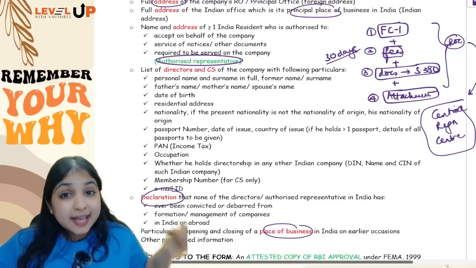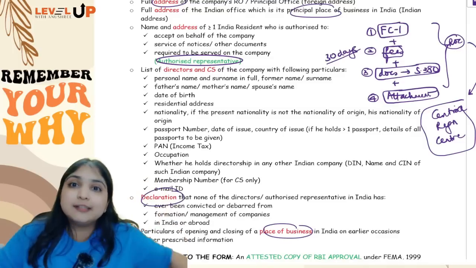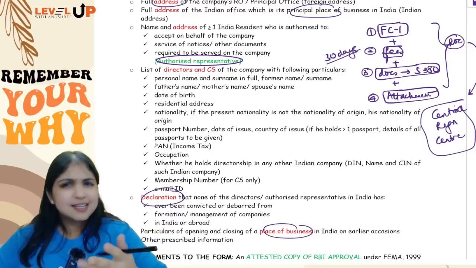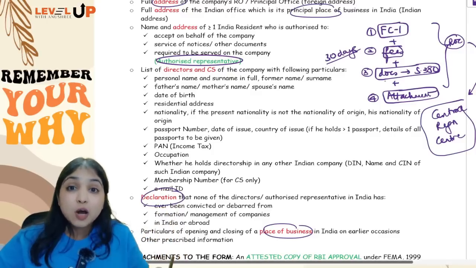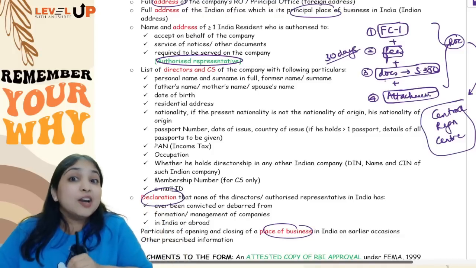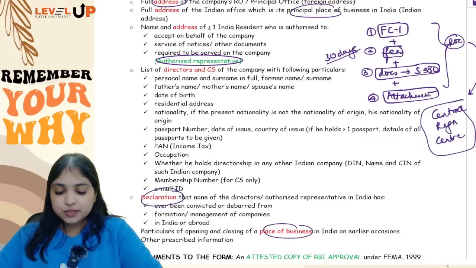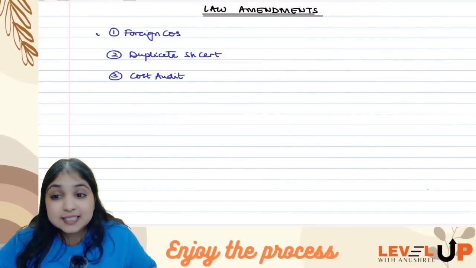But everything else that you have to file with ROC in this chapter, that will continue to be filed with ROC New Delhi only. Okay everybody, simple point, not very complicated. Only thing is these 4 points have to be filed with ROC Central Registration Center and not ROC New Delhi. Okay, so this was the first thing I wanted to discuss with you, that is the amendment relating to foreign companies. This is done.